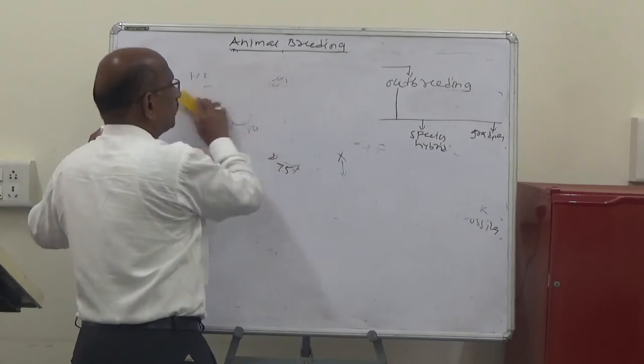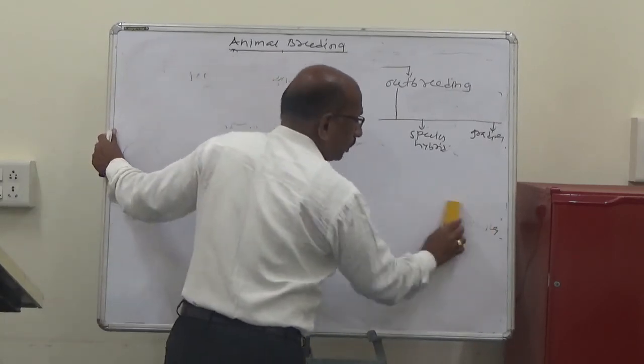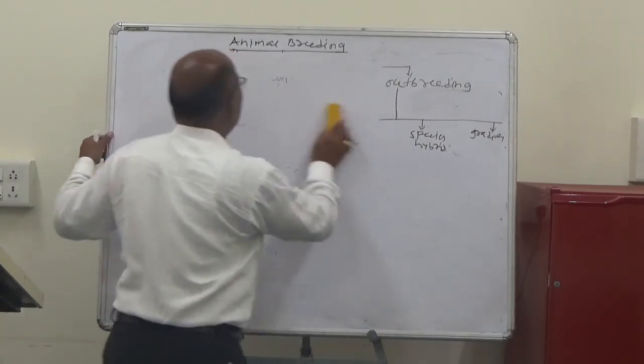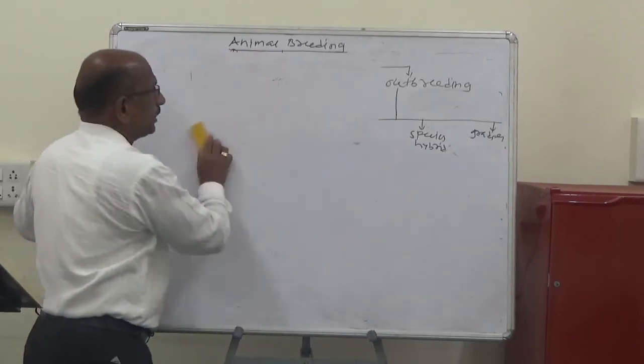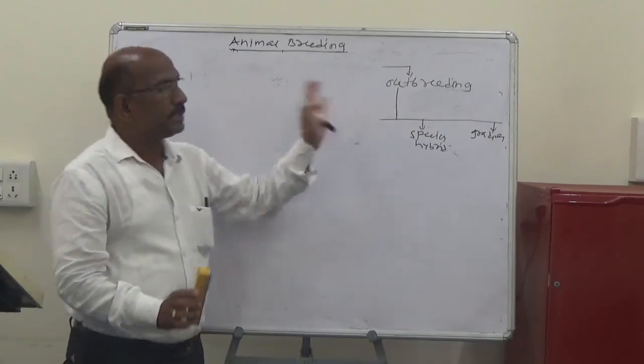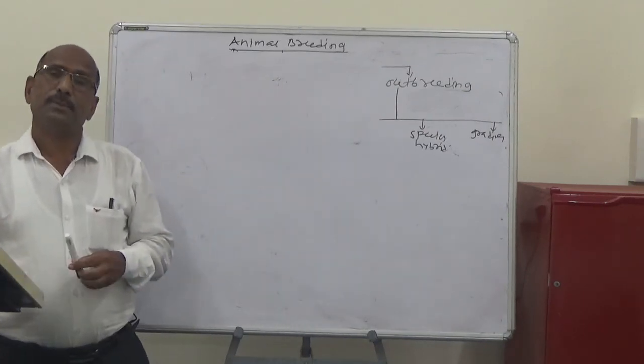So these are the methods of crossbreeding: criss-crossing, triple crossing and back crossing. In the next lecture we will discuss species hybridization and grading-up. Thank you.